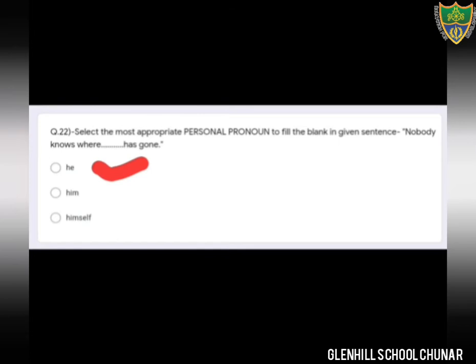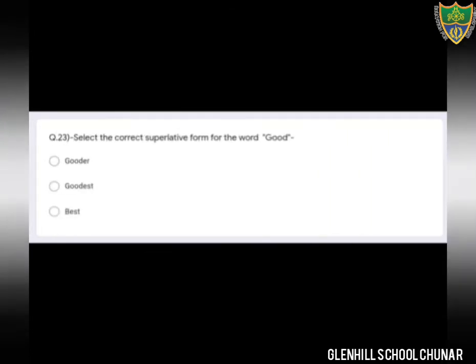Okay students, come to the next question, question number 23. Select the correct superlative form for the word good. Dear students, you all have read the degree of comparison, and there are 3 degrees: positive degree, comparative degree, and superlative degree. And we all know that good is the positive degree, better is the comparative degree, and best is the superlative degree. So option number third is the correct option, that is best. The superlative form for the word good is best.